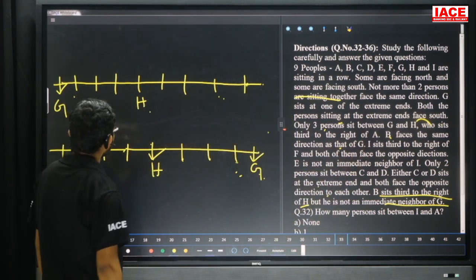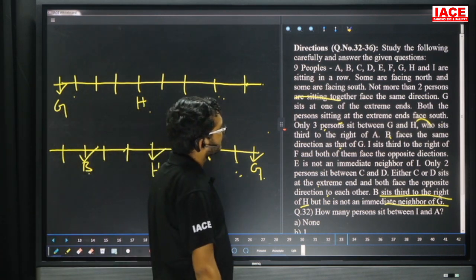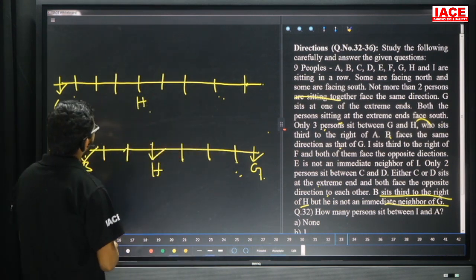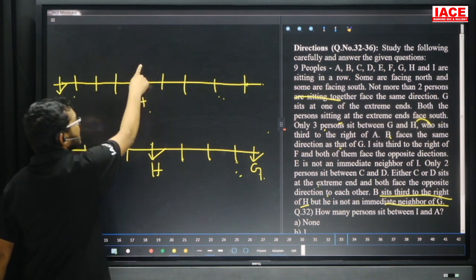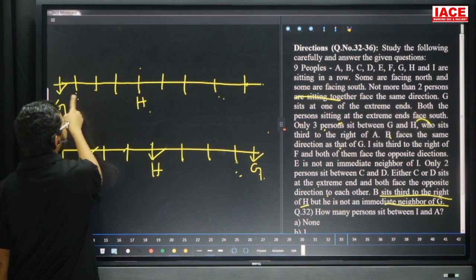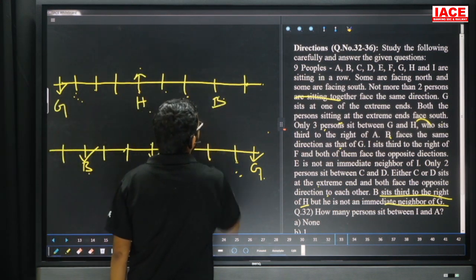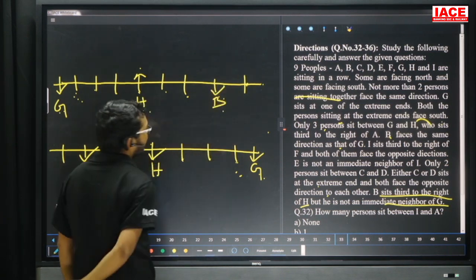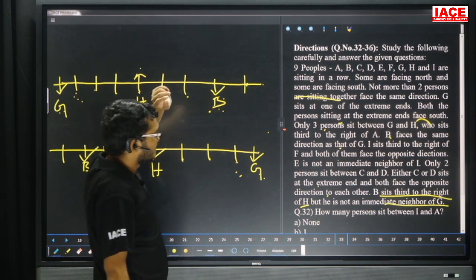Now next one, friends. Our requirement is what? Some of them are facing north, some are facing south. Leave it. Now friends, check here. B is 3rd to the right of H. We don't know if H is facing north or south. If H is facing south, first right, second right, third right, no chance, because B is not a neighbor of G. If H is facing north, first right, second right, third right is what? B. Now B is facing the same direction as G. G is facing south, B is also facing south. Here the third person is B, and the first one taken is what? See here.